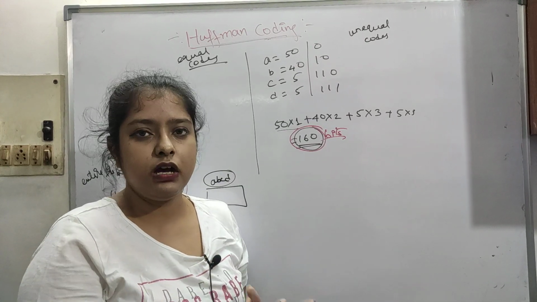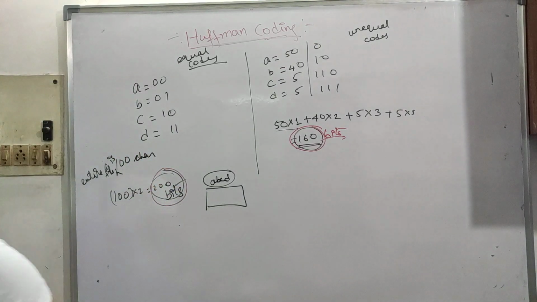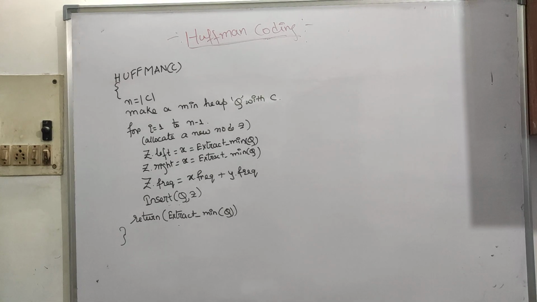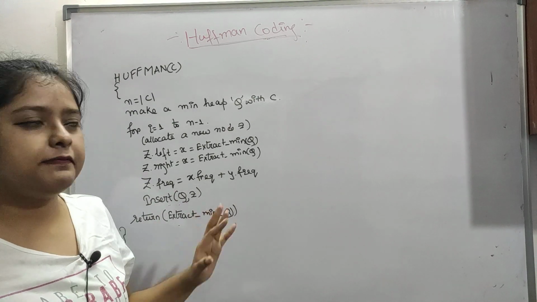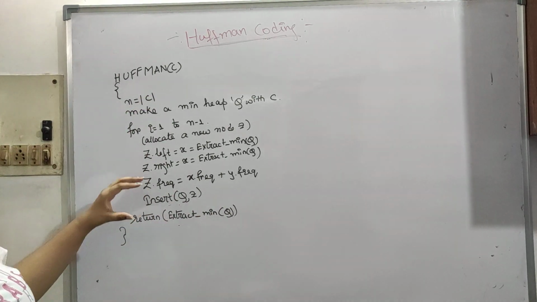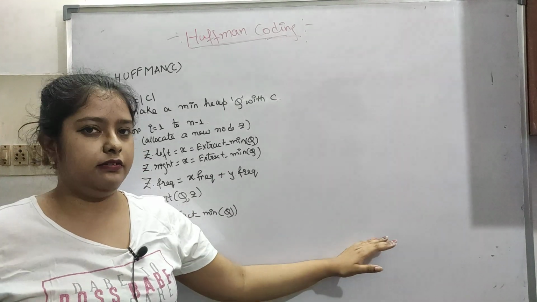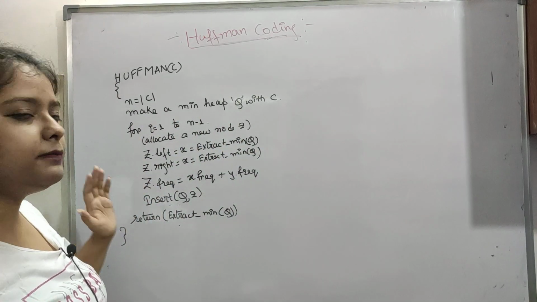Let's see the algorithm, how it is working, then we will see questions on all. So now let's see the algorithm here. Okay, so this is Huffman. This is the code of the Huffman coding we will do. Even after the algorithm I will show you with examples, so it will be really clear. Even if you don't understand the algorithm, with examples this will be pretty clear.